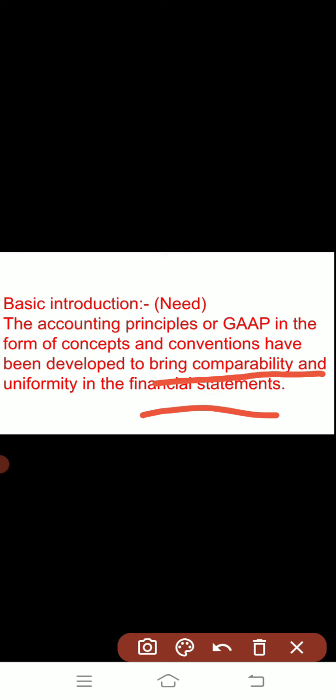You know what are the financial statements? Means the accounts which the businessman is preparing to know the financial position, means the business is in the profits or in the losses, what are the assets and liabilities of the business. To know these, financial statements are prepared. Like this the businessman is preparing the trading and P&L account. It can be in the form of account or it can be prepared in the form of statement also.